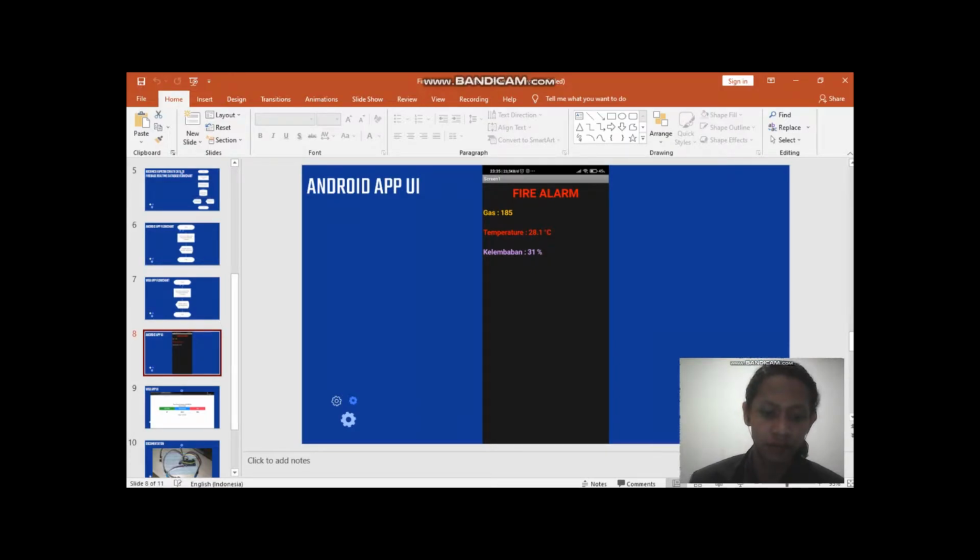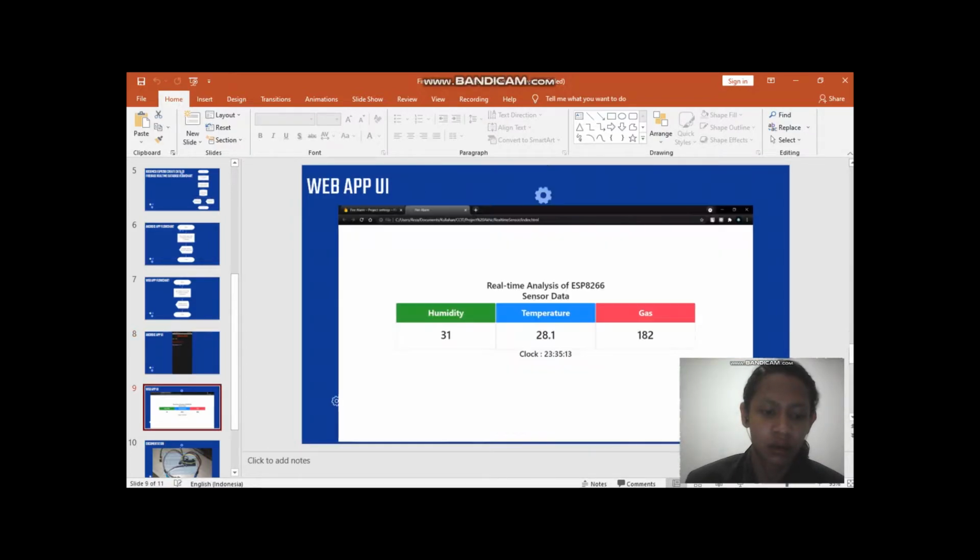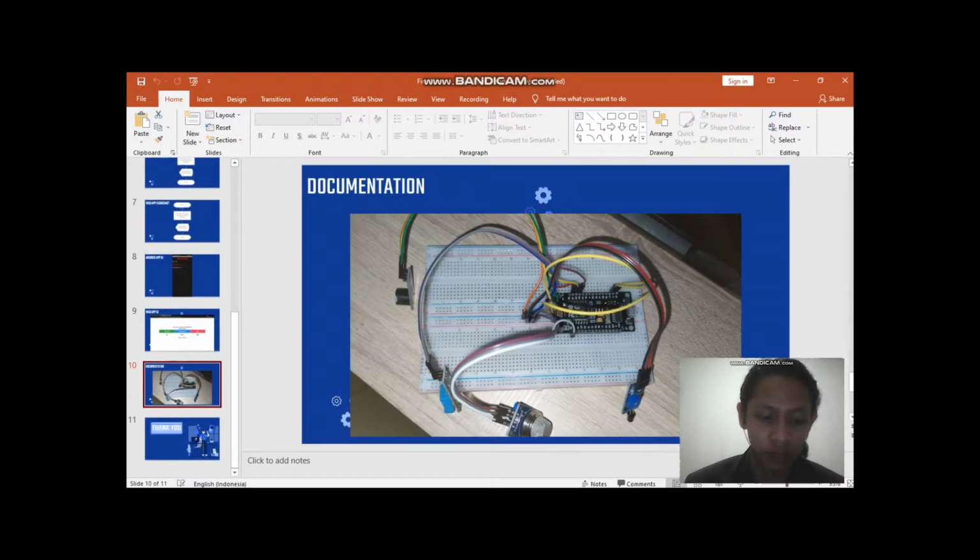This is the data display from Firebase on the Android application. And this is what the Firebase data looks like if opened via a web application. This is a picture of the fire detection kit that we have assembled.